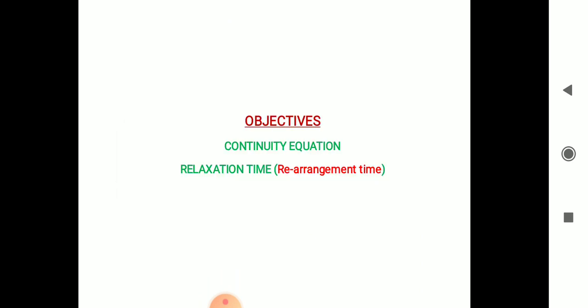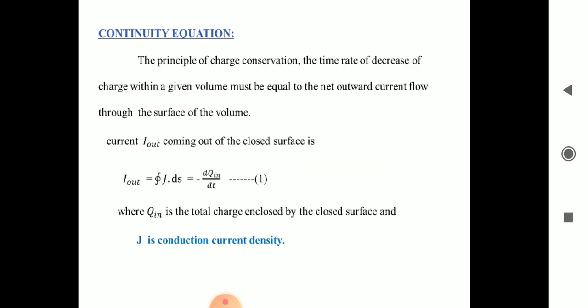Today I am going to explain the continuity equation and relaxation time. The other name for relaxation time is rearrangement time. Continuity equation depends on the law of conservation of energy. We studied in intermediate level that energy is neither created nor destroyed. Therefore, the principle of charge conservation. So the continuity equation depends on the principle of charge conservation.